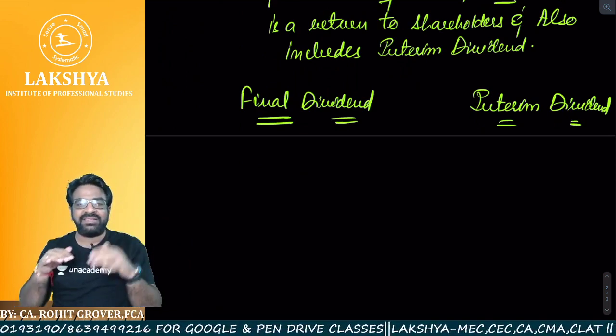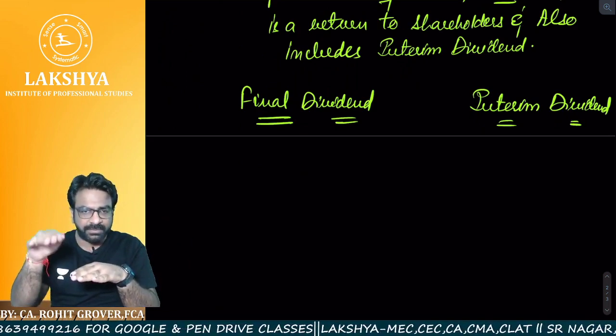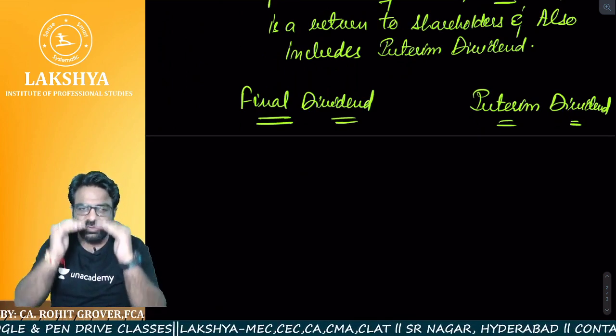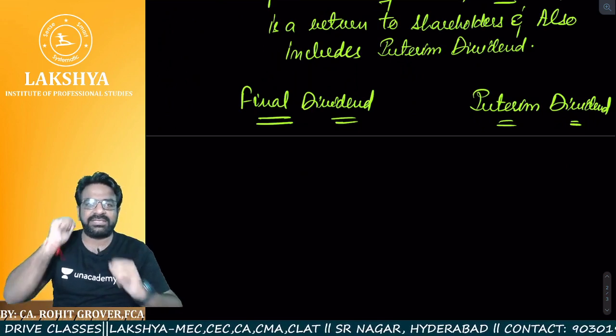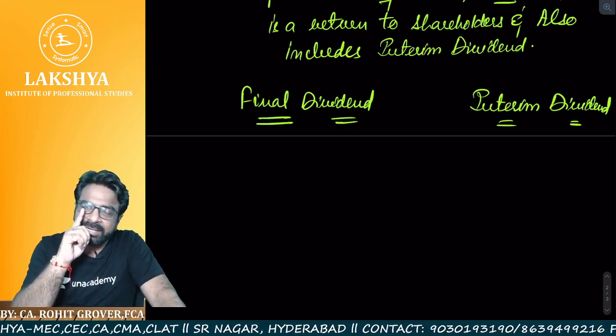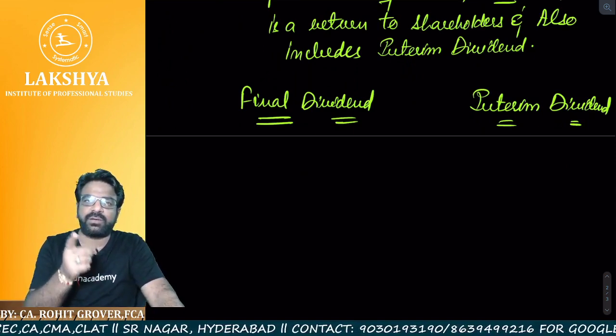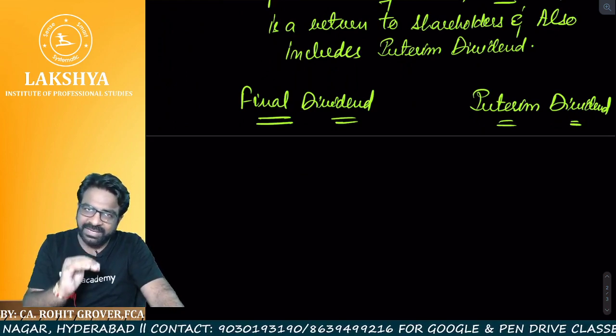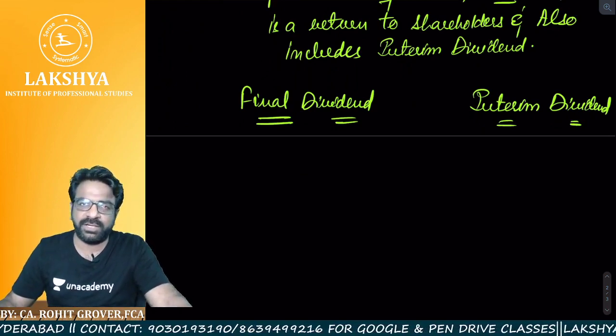Either they can confirm the same rate, or they can reduce the rate, but they can never increase the rate. I hope everyone is crystal clear. Whatever rate is proposed by the board of directors, they can never increase it.